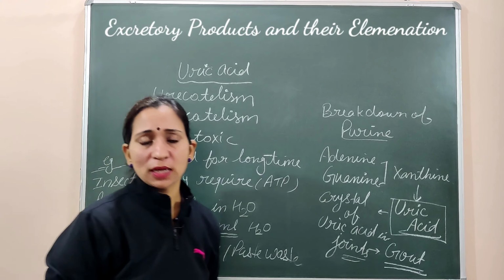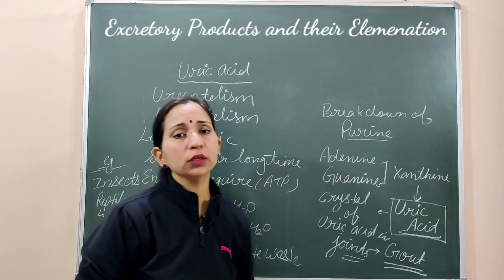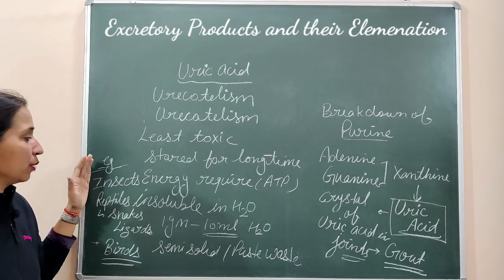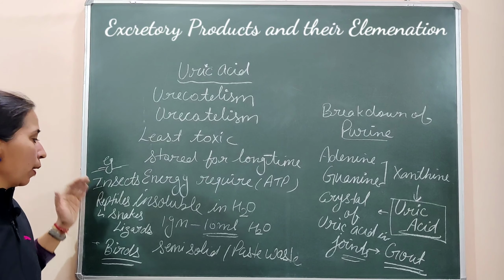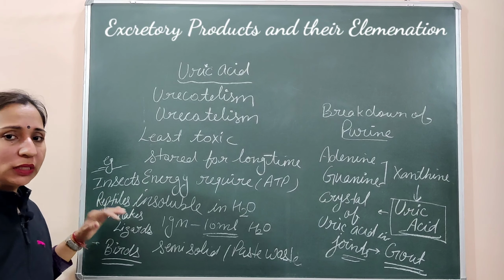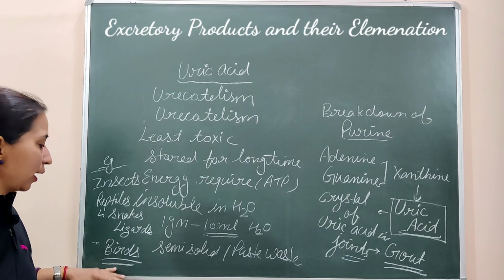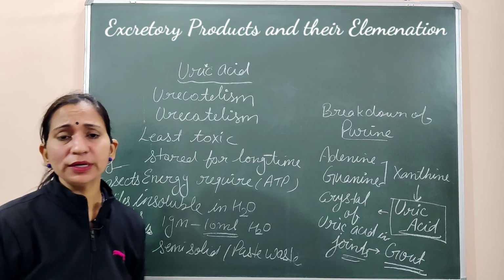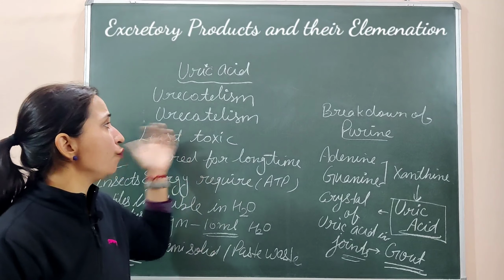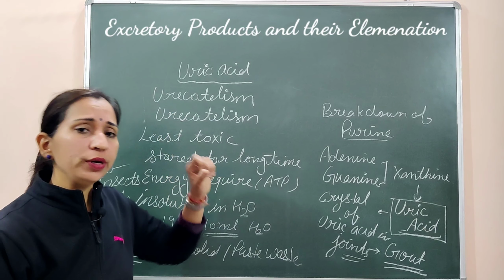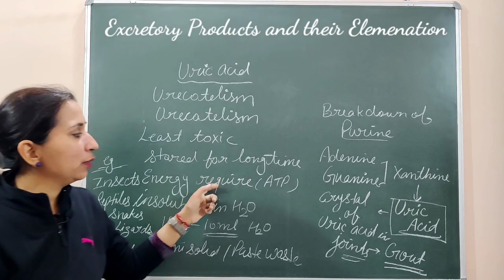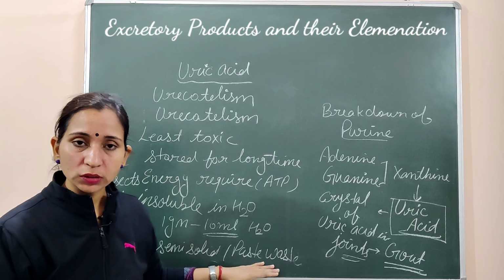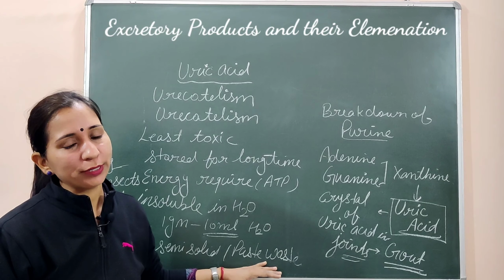Now let's see the examples of the animals which show uricotelism. Examples are insects, reptiles, especially snakes and lizards, and birds. These are examples of animals which excrete their nitrogenous waste in the form of uric acid. So uric acid is the least toxic and it can be released out with a small amount of water. Only 10 ml of water is required for its excretion.